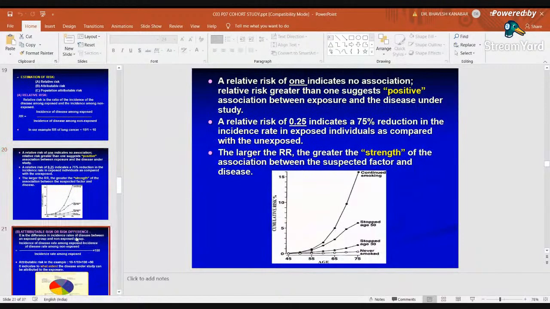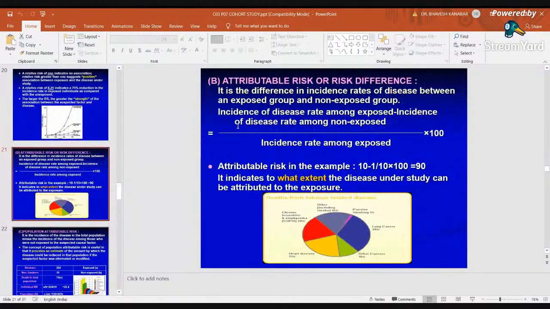We will skip this. Attributable risk. Attributable risk is the difference in the incidence rate among exposed and non-exposed. So here the formula is: attributable risk is equal to incidence of disease among exposed minus incidence of disease among non-exposed, divided by incidence rate among exposed.